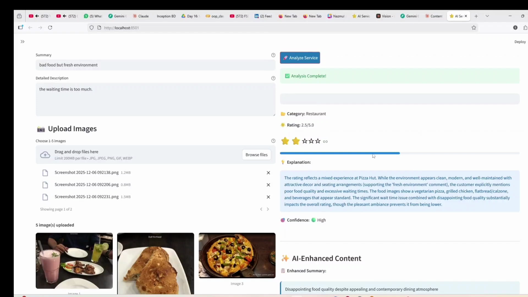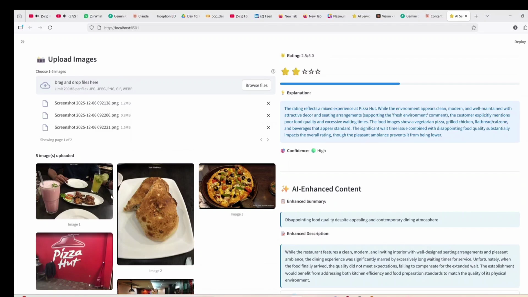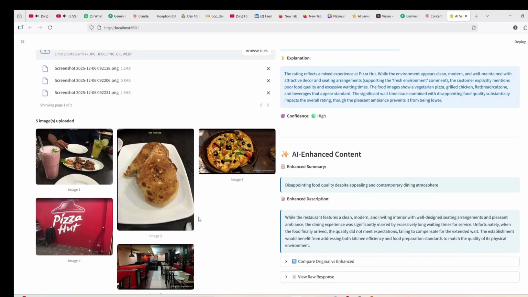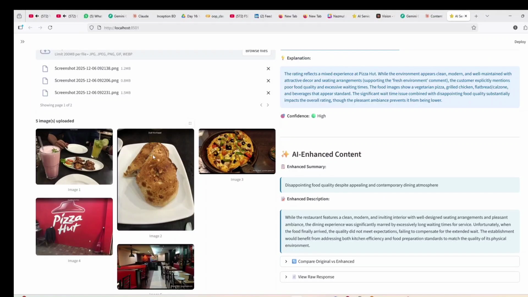So as you can see, it doesn't just give this rating based on your comment, but also it analyzes the images. After analyzing the images, it can figure out, okay, the food looks good, and the environment also looks good, but the problem is the waiting time, which cannot be shown in the picture.